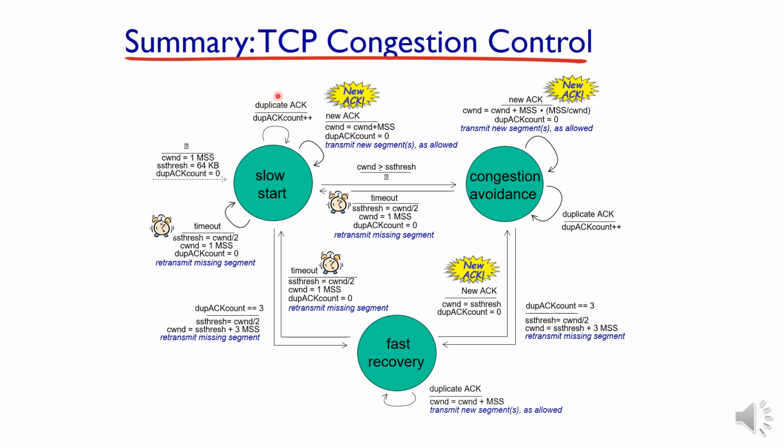In the slow start phase, if a duplicate acknowledgement is received, then the count will be increased continuously until it reaches the value 3. The same occurs at the CA phase also. When a duplicate acknowledgement is received, the count will be continuously increased until it reaches the value 3.